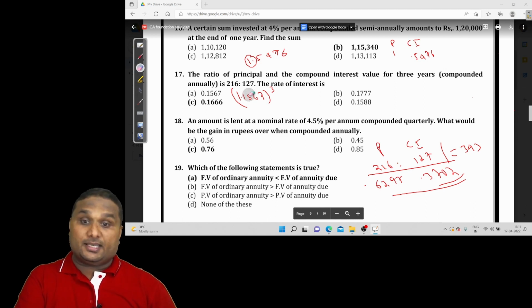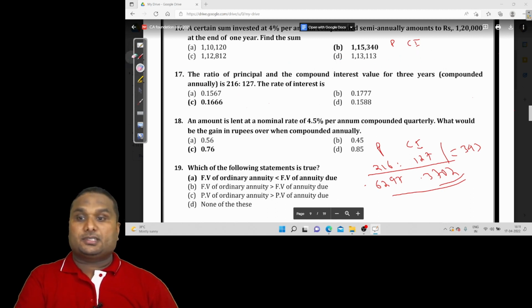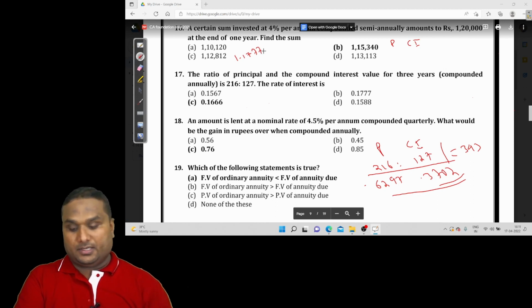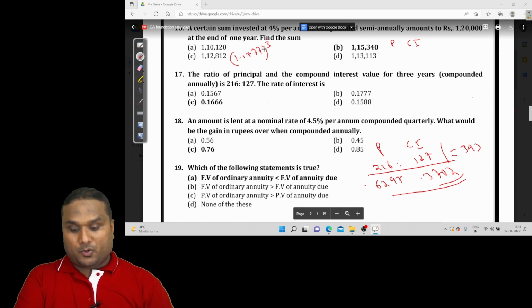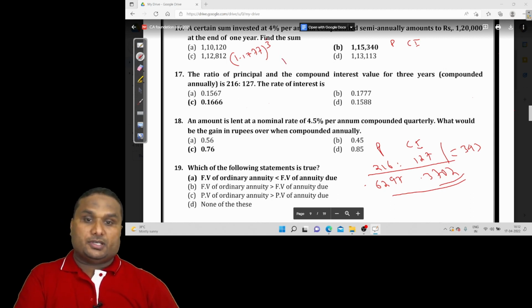So option A is wrong. This is 64%. 1 divided by 1.5476 is 64%, so option A is wrong. Now option B, 1.177 to the power 3. I'm just checking. So 1.177 to the power 3 is 1.6334. That means principal is 1, compound interest is 0.6334, and the total is 1.6334.